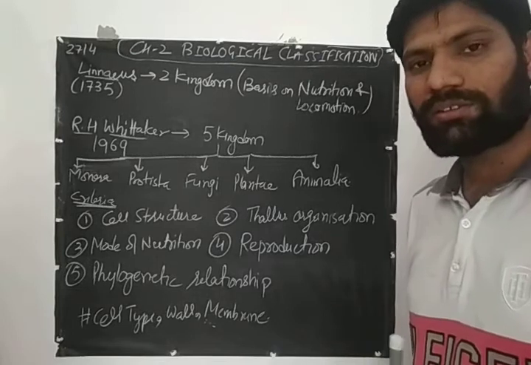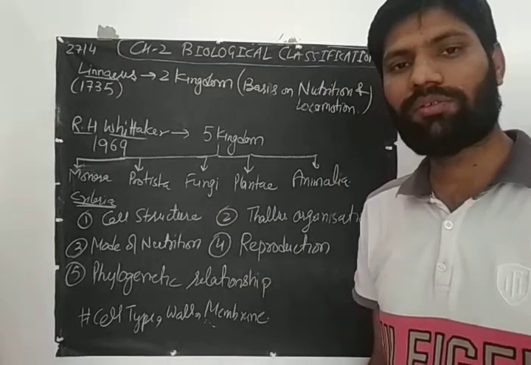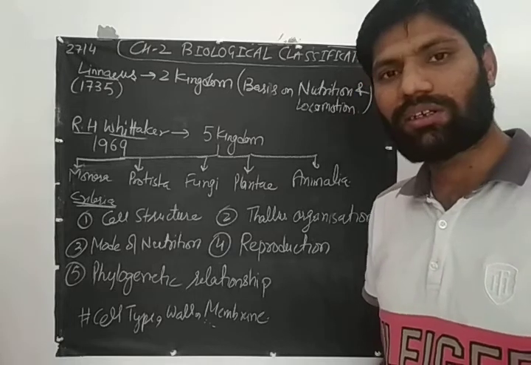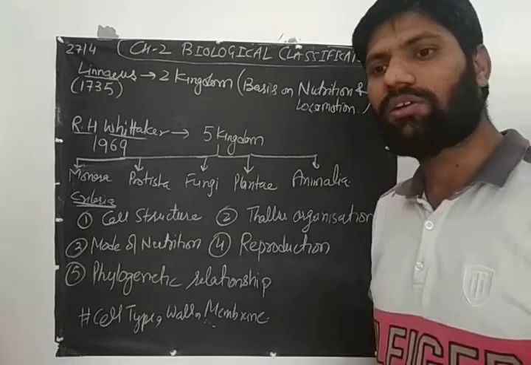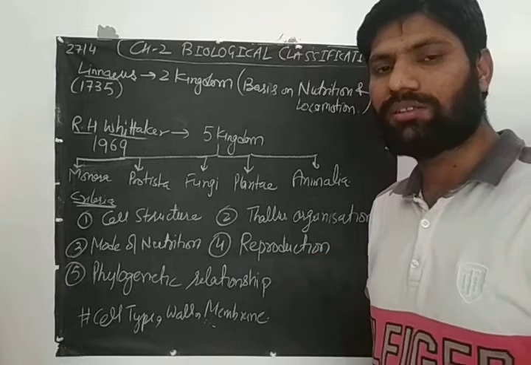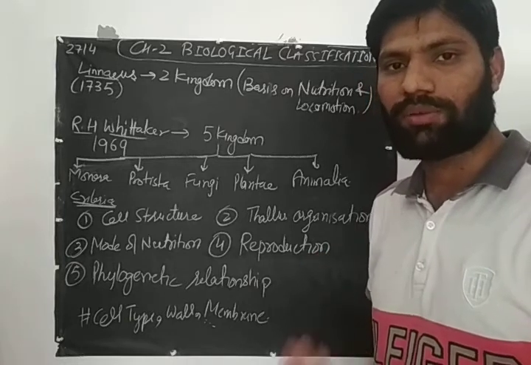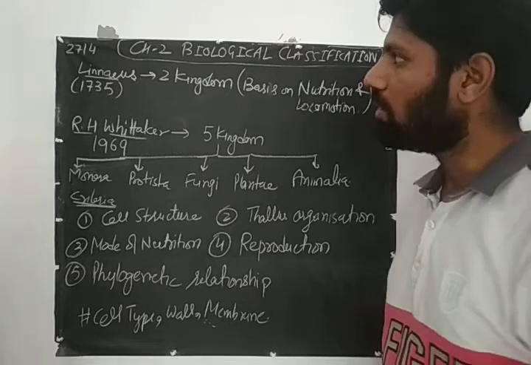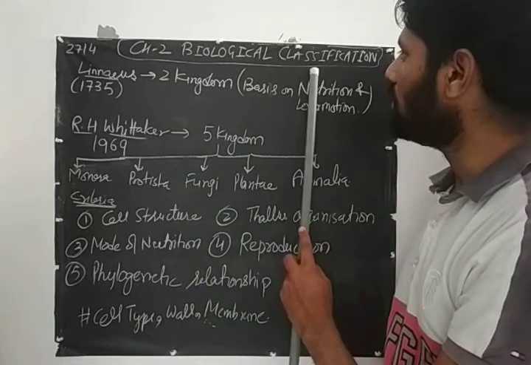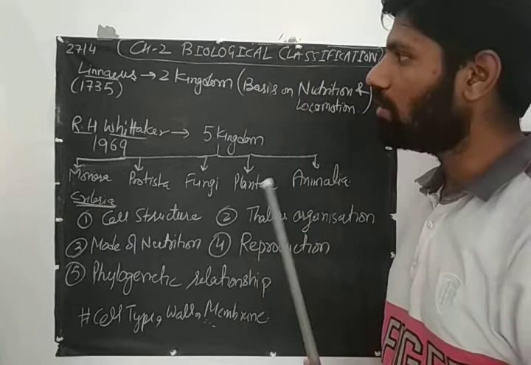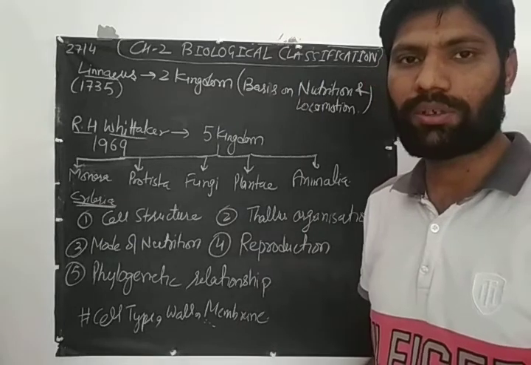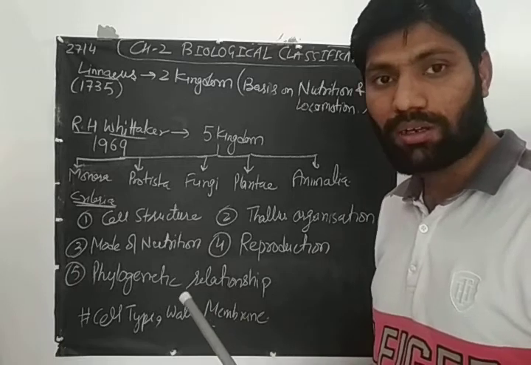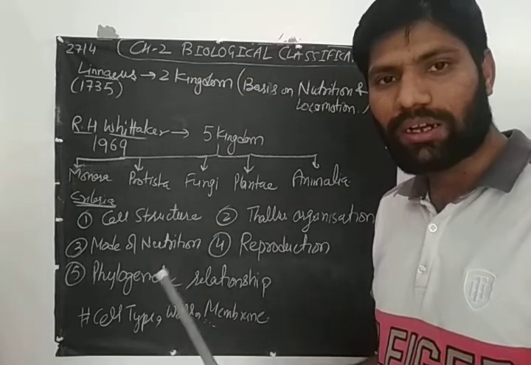Good morning, students. In chapter 1, Living World, we studied life, the hierarchy of classification, how we can classify different organisms into different groups, and the characteristics of life. Now our second chapter is Biological Classification. Now we have to see what different groups, or what kind of different classes, we can divide all the organisms into.